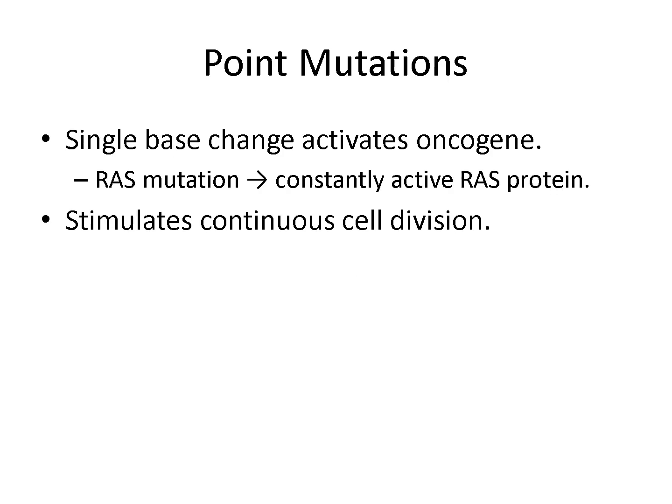A point mutation is a single base change in DNA that can dramatically alter protein function. One common example is a mutation in the RAS gene, which results in a protein that is permanently switched on. This leads to continuous stimulation of cell division pathways. Even one such mutation can significantly disrupt normal cellular regulation. Point mutations are among the most frequent oncogenic changes seen in human cancers.